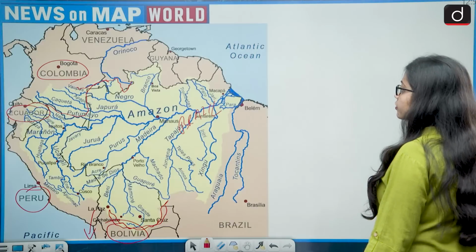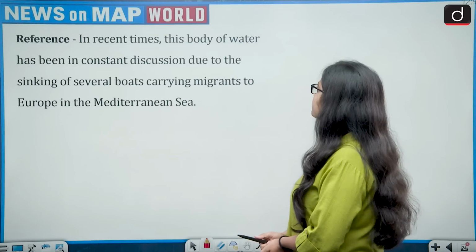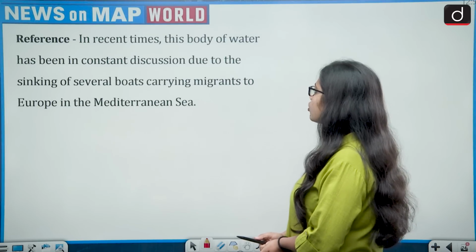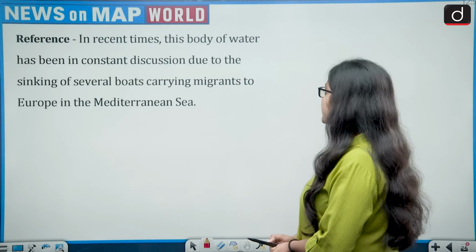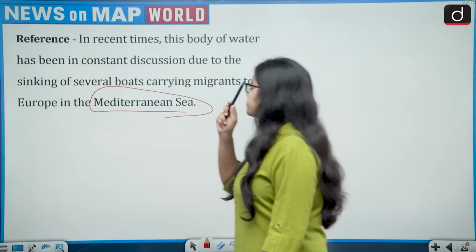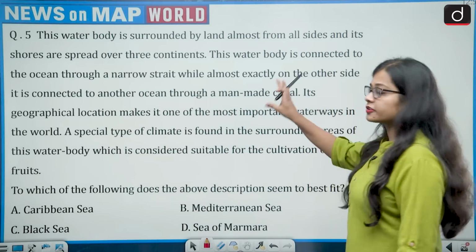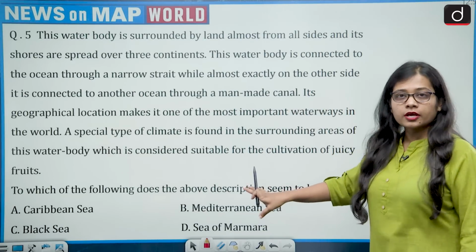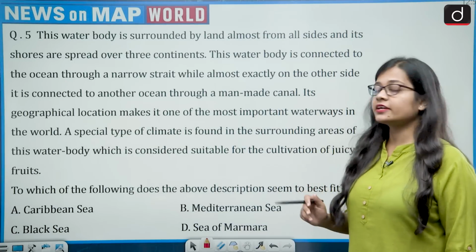Now moving on to the next question. The reference says, in recent times, this body of water has been in constant discussion due to the sinking of several boats carrying migrants to Europe in the Mediterranean Sea. This brings the Mediterranean Sea to the news. This is a lengthy question, you need to read it completely. It looks very difficult, but it is not that difficult.